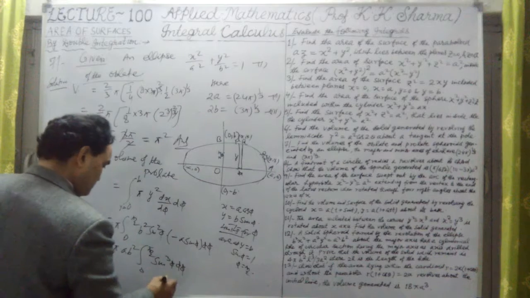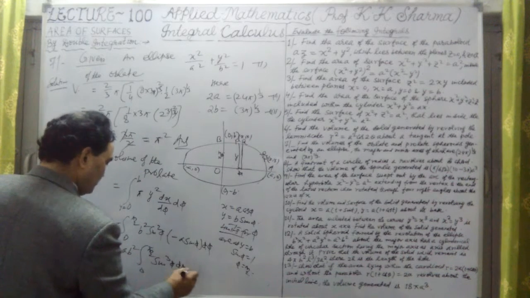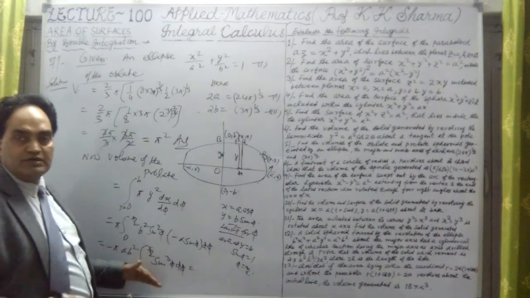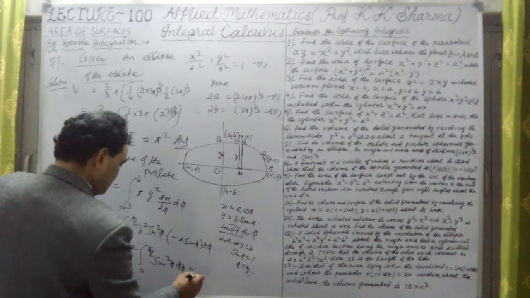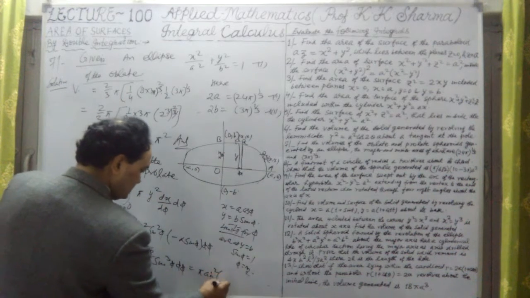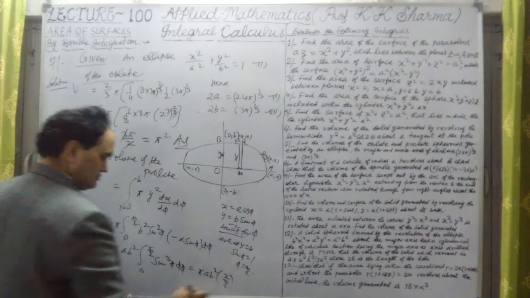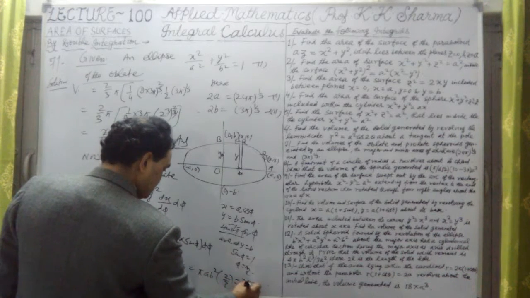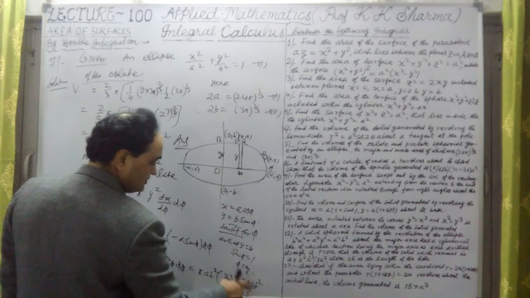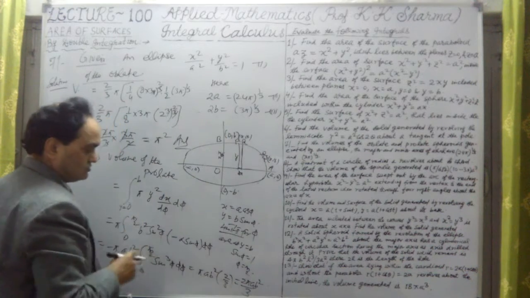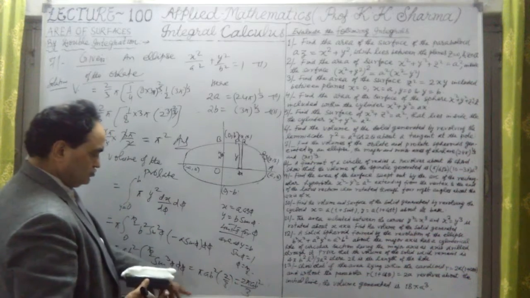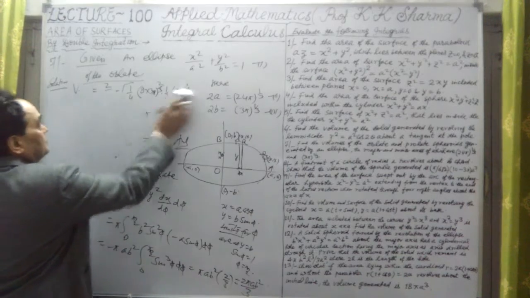Try to understand. So it will give us what? Sin cube phi. Again by the reduction formula, the answer will be, now the minus sign is neglected because this value is volume, and volume is positive always. It is pi a b square into the integral of sin cube phi, which is 2 by 3. Again it is 2 pi a b squared upon 3. I have to now put the values of a and b from this, only then that will be the answer. Let me solve it here.